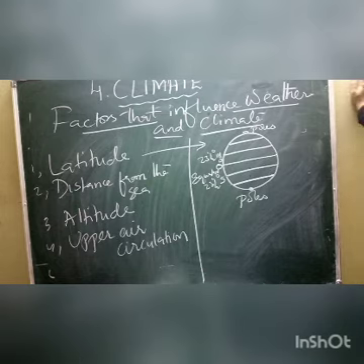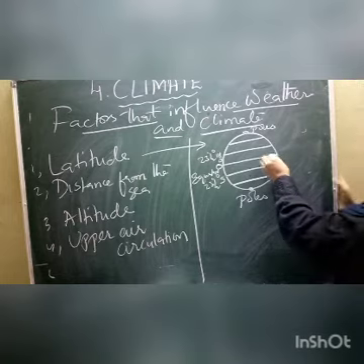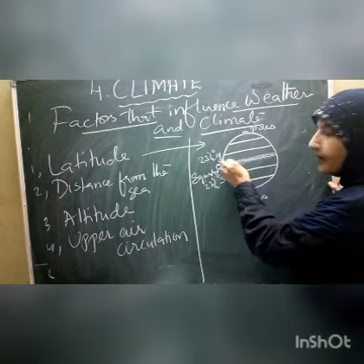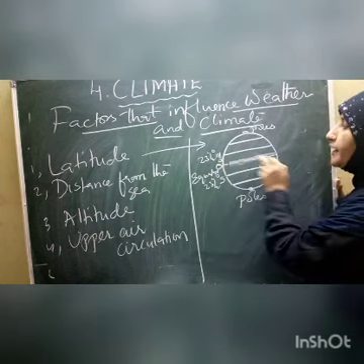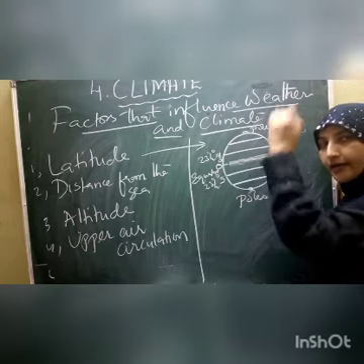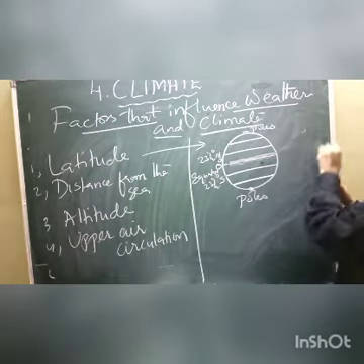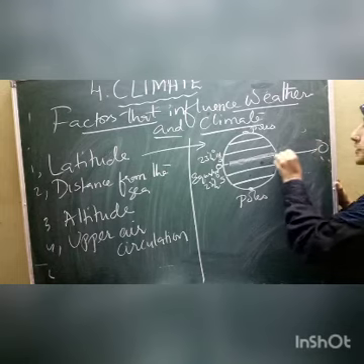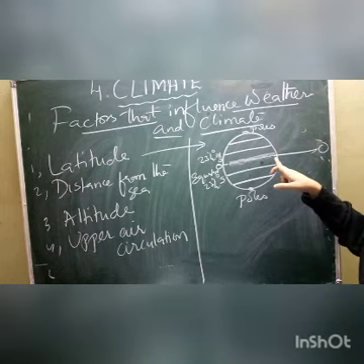Okay, children. So now, how can we say that latitude affects the climate? Remember last year what we discussed? Listen carefully: the equator is an area that receives sunlight directly, where sun rays fall directly.